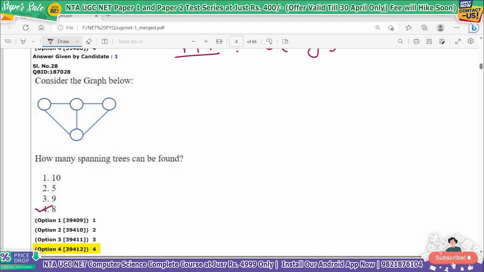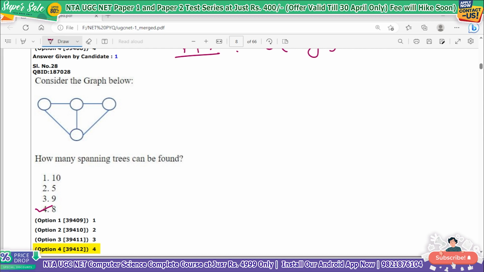So when we have this type of case, that is your circuits or your closed loops are independent, in that case, number of spanning trees is number of edges in one circuit multiply by number of edges in circuit 2.